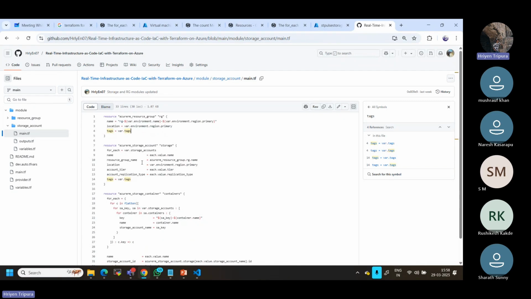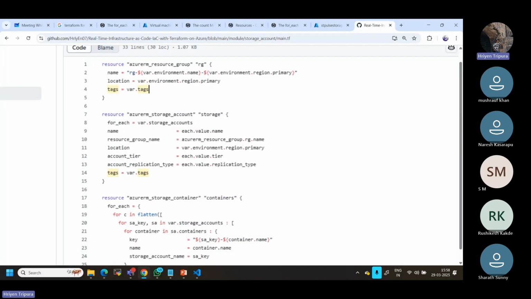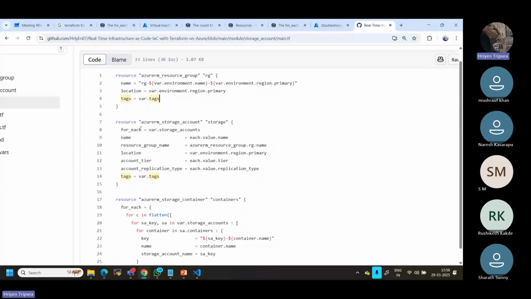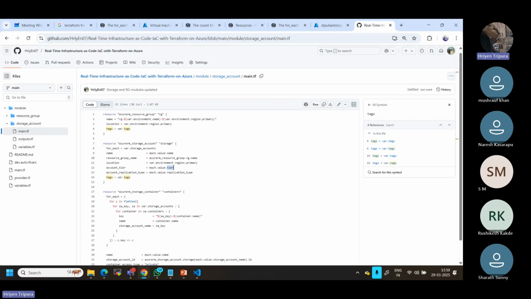But when it comes to the storage account, let me zoom in, right? So if you see the storage account resource, I use for_each. Why I use for_each: if you see how it is being used, it is each.value and then .name. There is no proper name here, all I can see is each.value and the last name. How this name is derived, we should know that one.